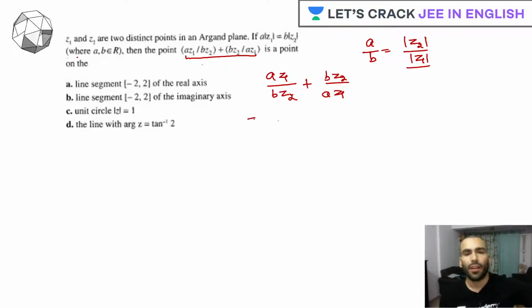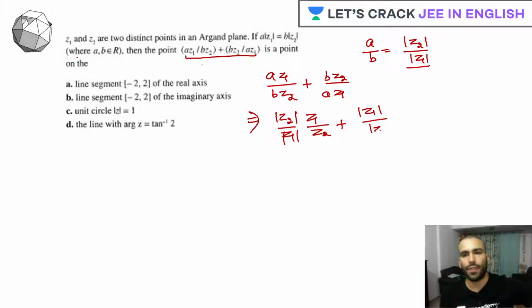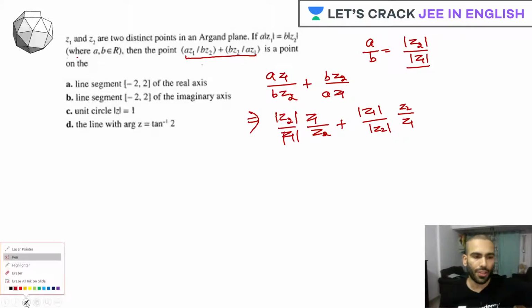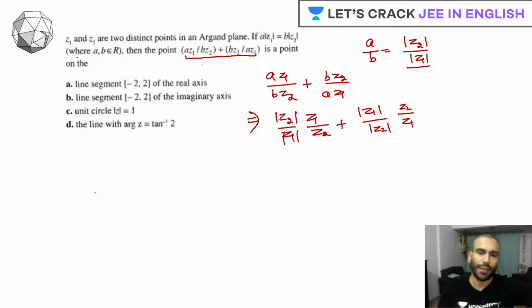Let's use it. So when I try using it, what I'm getting is mod of z1 upon mod of z2, and z2 upon z1, correct? Now, before we proceed, I would request all of you to just check this out. How will I write this?